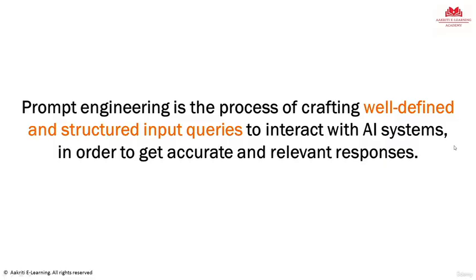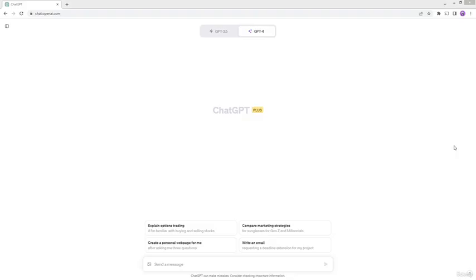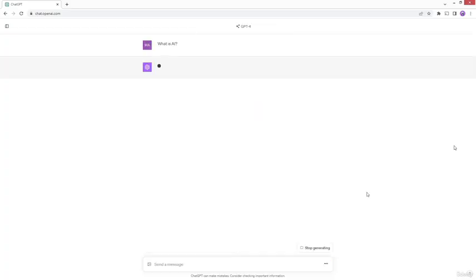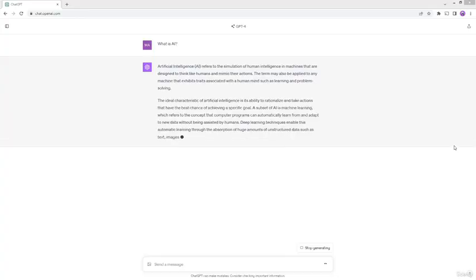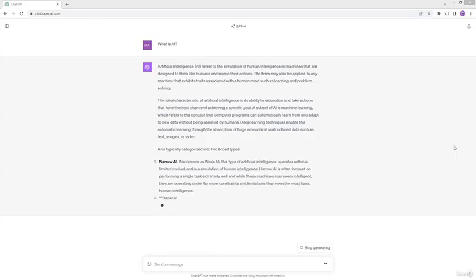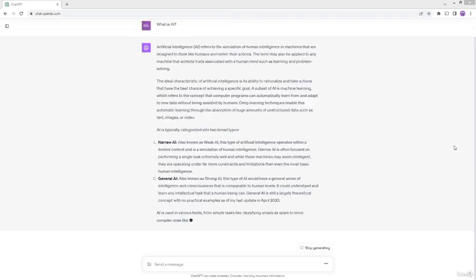Why don't we go to ChatGPT and try it out and see this in action? So let's start with a very simple scenario. Let's assume that I'm a healthcare professional and I want to know about artificial intelligence. So I'll just go in here and type in the question, what is AI? And let's run it. As you can expect, this is a very generic question, right? So what you will get in return also is very generic information. ChatGPT will tell you all about AI, lots and lots of information, right? And this information is very generic for somebody who's coming from a healthcare background like me, right?